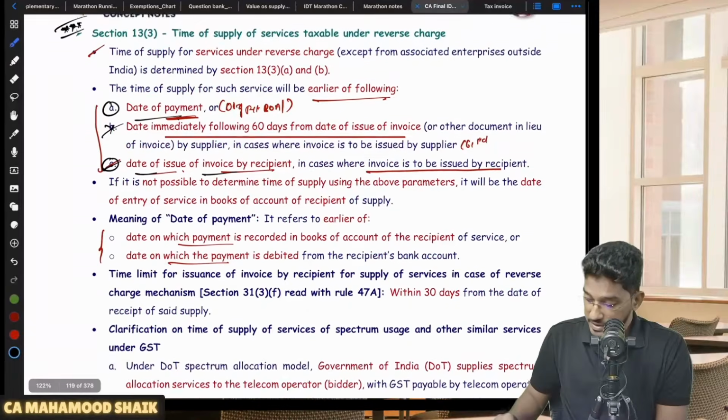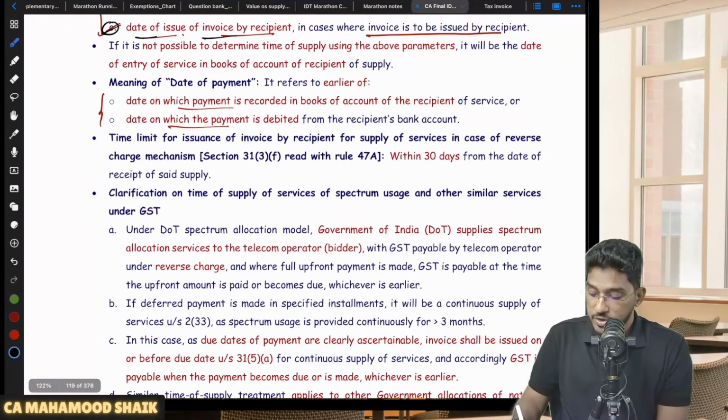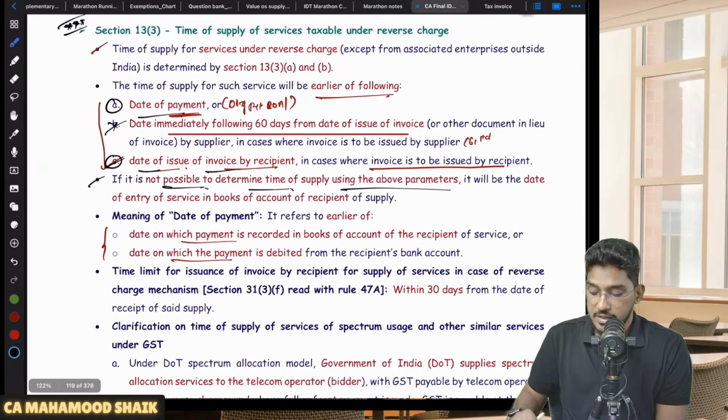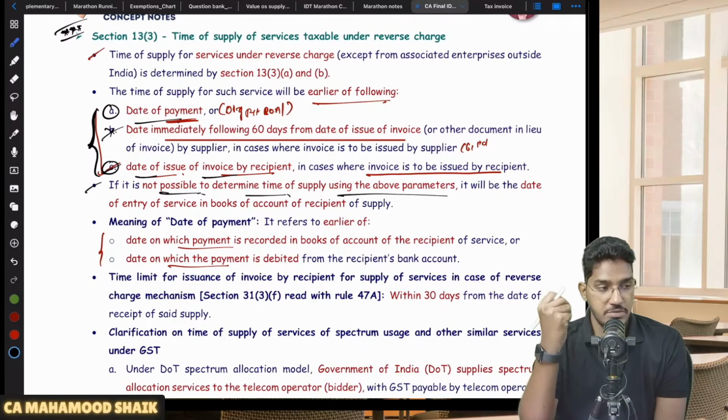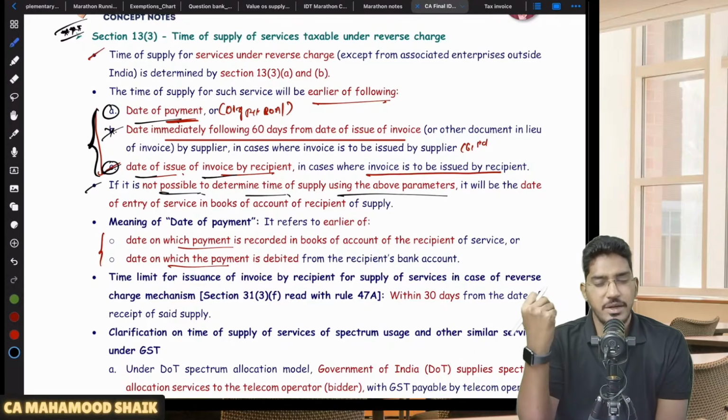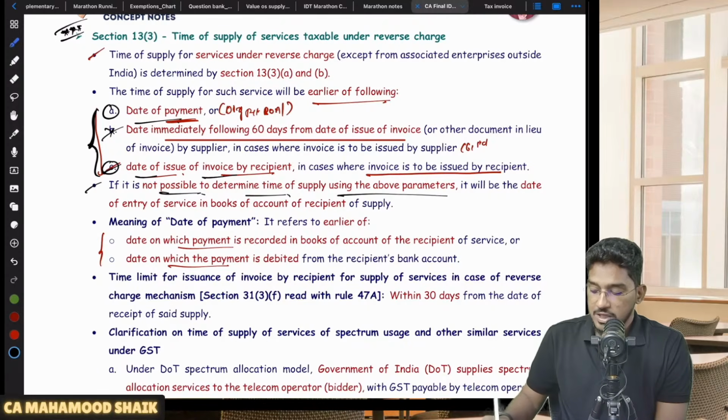If it is not possible to determine the time of supply using the above parameters, let us say you are receiving the supply of services under reverse charge mechanism, but you are unable to determine the time of supply as per this. Let us say date of payment is not available, the supplier has not given you an invoice, and the recipient has also not given the self invoicing. Then it will be the date of entry of service in the books of accounts of the recipient.